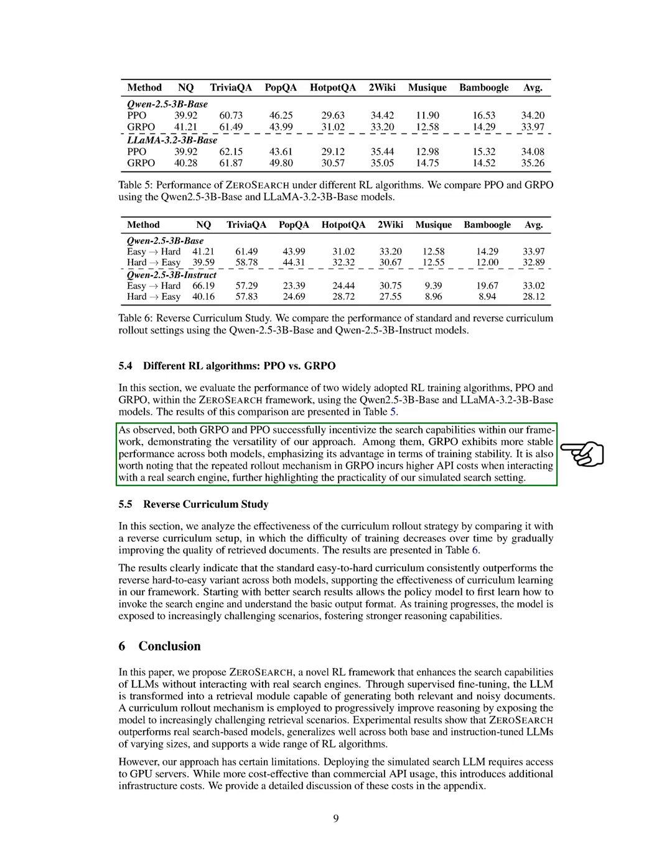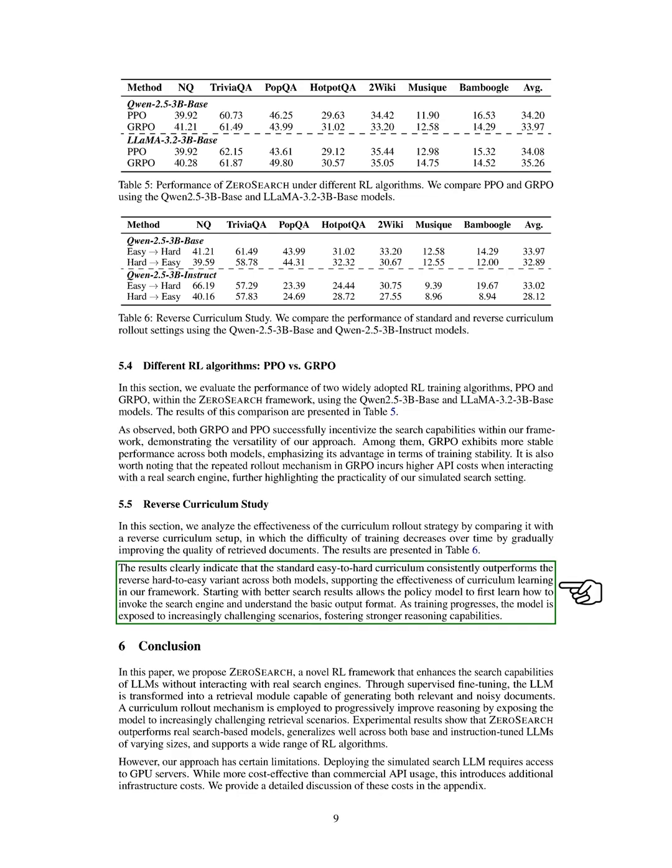Section: Reverse Curriculum Study. In this section, we analyze how effective our curriculum rollout strategy is by comparing it to a reverse curriculum approach, where the training difficulty decreases over time as we improve the quality of the documents retrieved. The results, shown in the table, clearly demonstrate that the traditional easy-to-hard curriculum consistently performs better than the reverse hard-to-easy method in both models. This supports the idea that curriculum learning is effective in our framework.